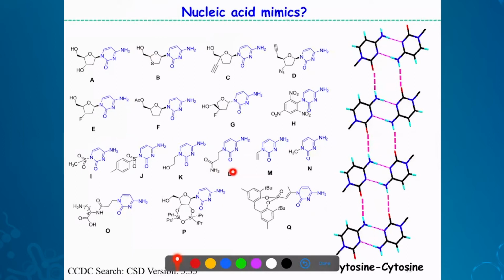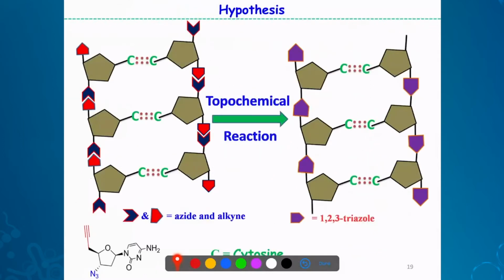Now, this is what we want to use to design DNAs, actually. So if we have a cytosine derivative, this C for cytosine, and 5' and 3' with azide-alkyne, this is the arrangement we expect in the crystal because of the cytosine dimerization. And in this way, we are placing the azide-alkyne at proximity, then we can do reaction along this direction, and we can make a DNA or DNA analog wherein you don't have a phosphodiester linkage, but you have a much more robust triazole linkage. Let's see how we do that.